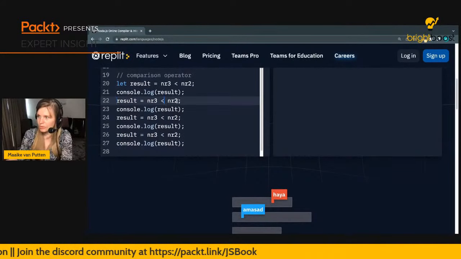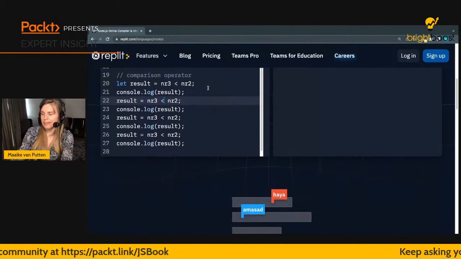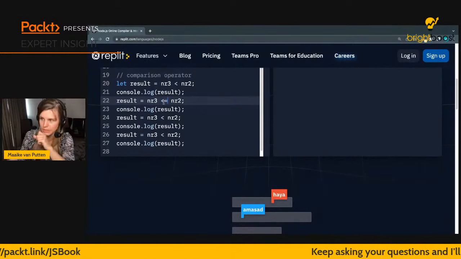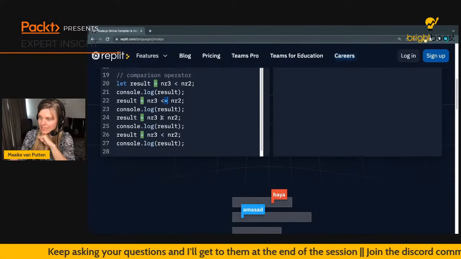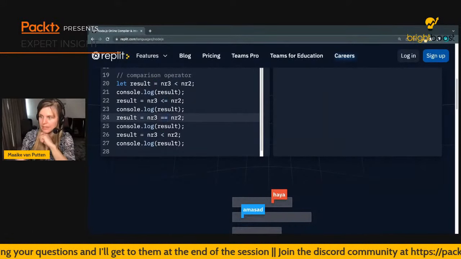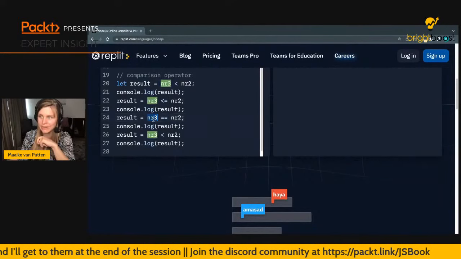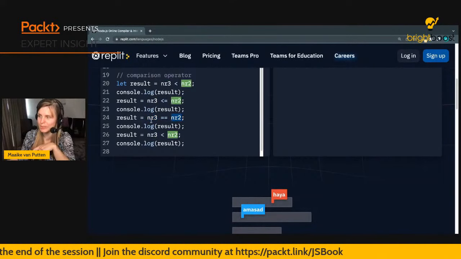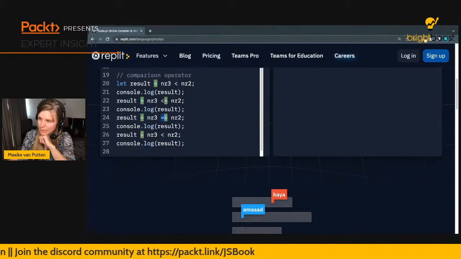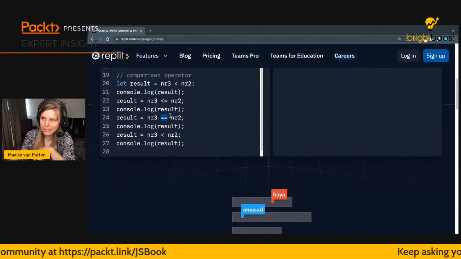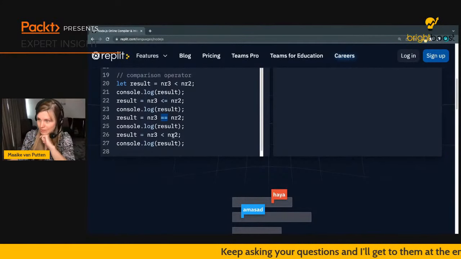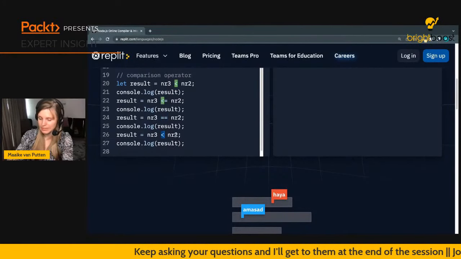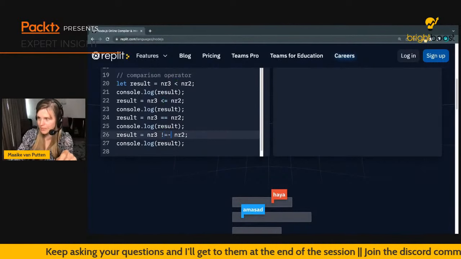So what we could, for example, also do is say, is number 3 smaller than or equal to? So then we add the equal sign to the back. And we can also compare whether it's the same, and we do this with a double equal sign. This is actually very important. So we're asking right now, is number 3 the same as number 2? Well, the answer is going to be no, but you do this with the equal sign. If you do a single equal sign, it's going to be assigning number 2 to number 3, and then you get unexpected results. If you want to know whether it's not the same, you do exclamation mark equal sign.